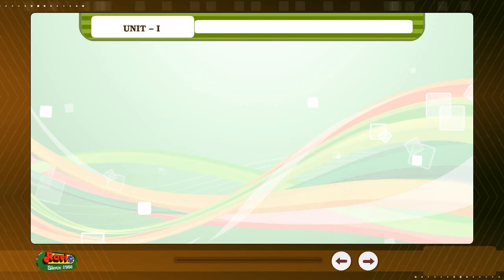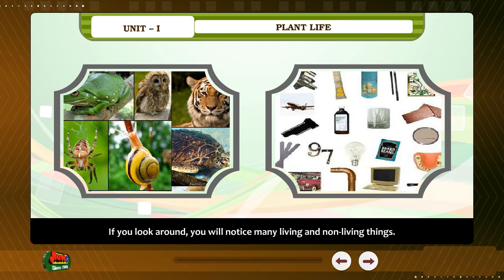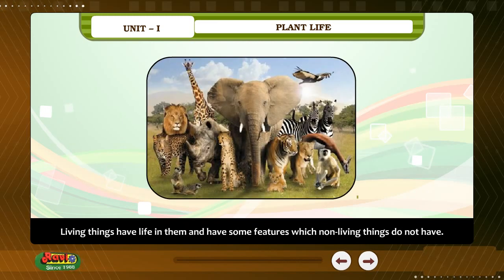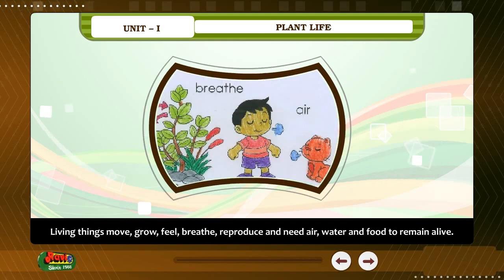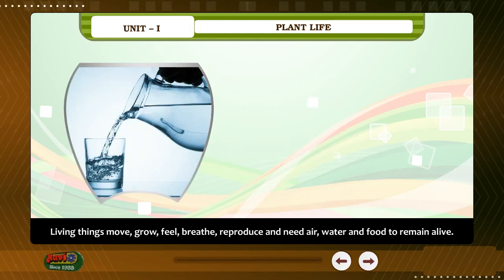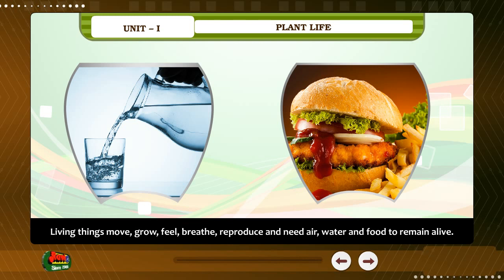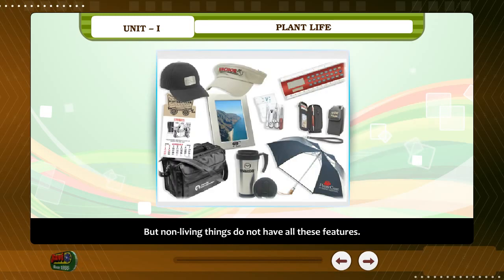Unit 1. Plant life. If you look around, you will notice many living and non-living things. Living things have life in them and have some features which non-living things do not have. Living things move, grow, feel, breathe, reproduce, and need air, water, and food to remain alive. But non-living things do not have all these features.